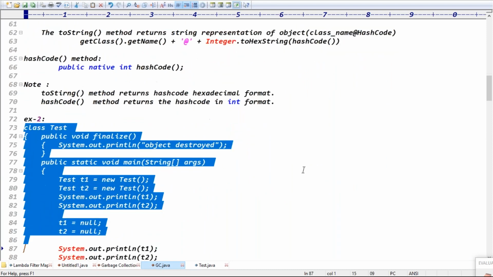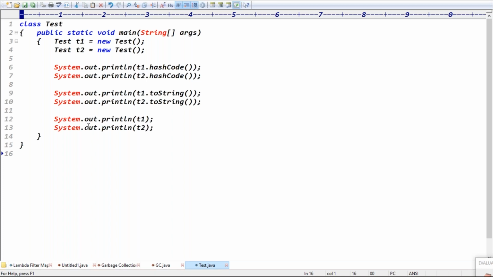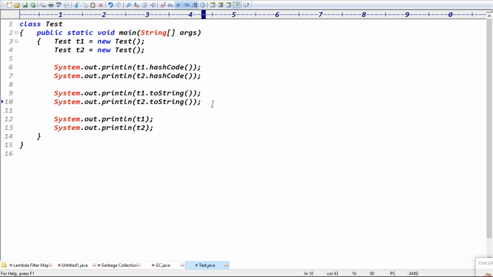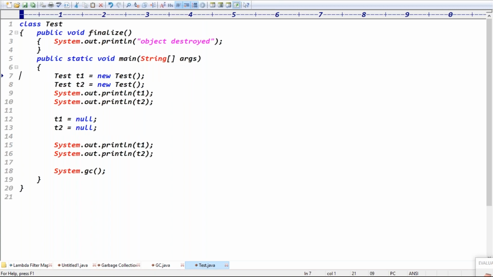In the first example, just how many ways you can get the memory address: there are two ways. One is the hashCode method, another one is the toString method. These two lines and these two lines are both the same. The hashCode method returns the memory address in integer format. The toString method returns the memory address as the class name at the rate hexadecimal format of the hash code number, right? Exactly, guys. That's just printing the memory address I'm showing. Okay, good.